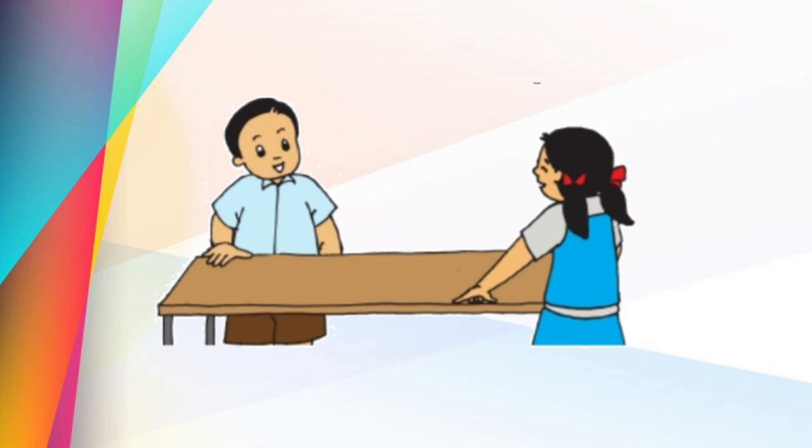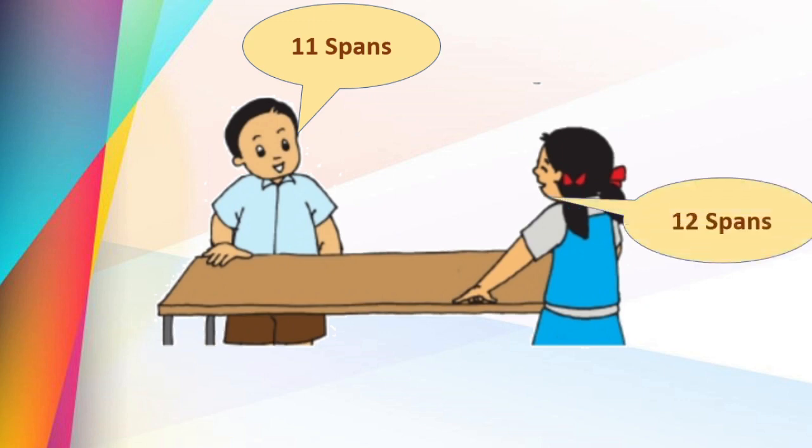Yes, we will see how many hand spans for this boy. Yes, 11 spans. And for this girl, 12 spans. The table is the same, but the measurement is different. He is telling that he measured the table properly and got the answer 11 spans. And this girl is telling that the table length is 12 spans. What do you think, dear children? Is that the accurate measurement they got?